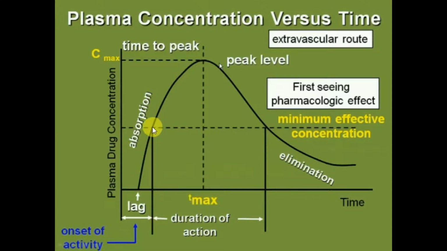From the minimum effective concentration, the graph goes above and then it comes below. This time is called duration of action, and the time it reaches the maximum concentration is called time of maximum concentration, and we are seeing the first pharmacological effect at this place. After that, the elimination starts. If someone has a renal problem, then this graph will prolong like this.